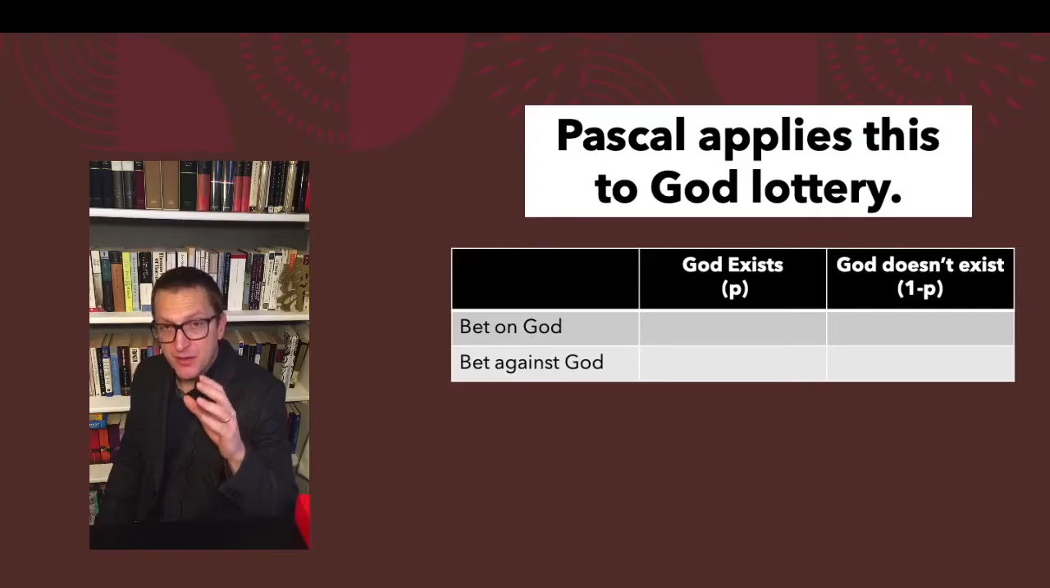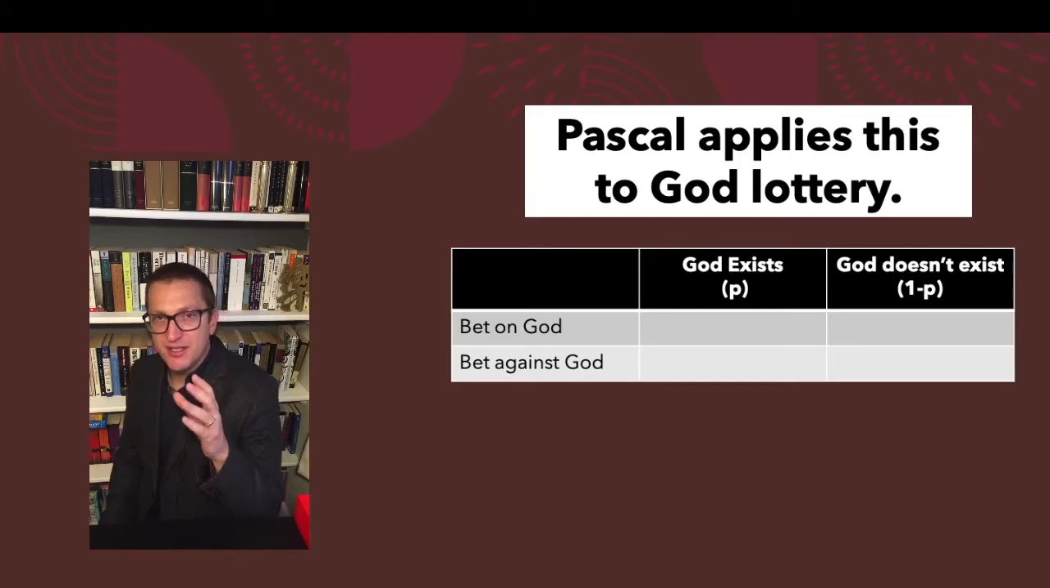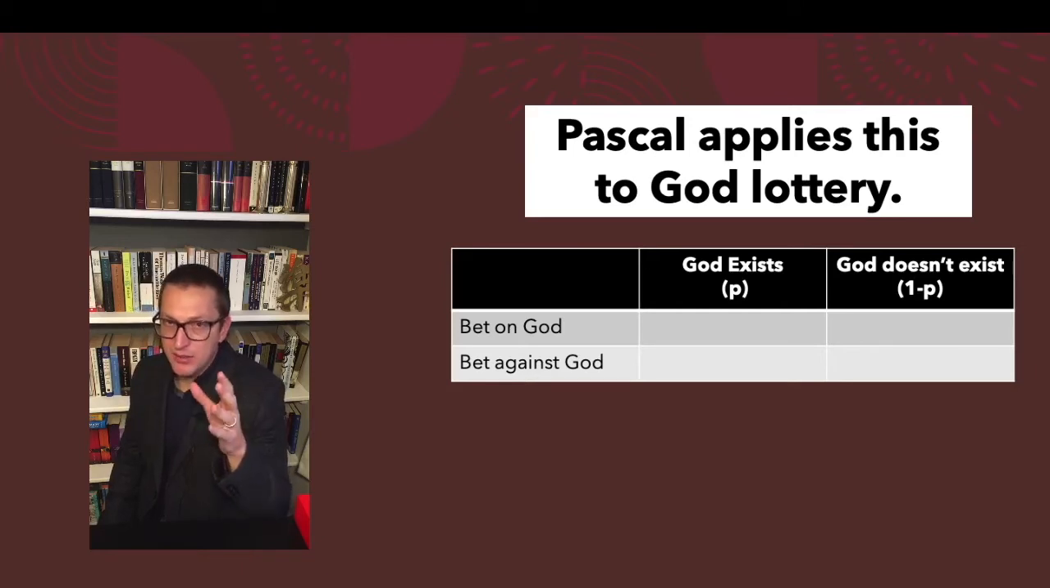Pascal takes this very simple, powerful formula of expected utility and he applies it to the God lottery. He says, either God exists or God doesn't exist, and you have to make a choice. Are you going to bet on God? Are you going to believe in God and practice some religion? Or are you going to bet against God existing? So you're not going to believe in God and you're not going to practice some religion.